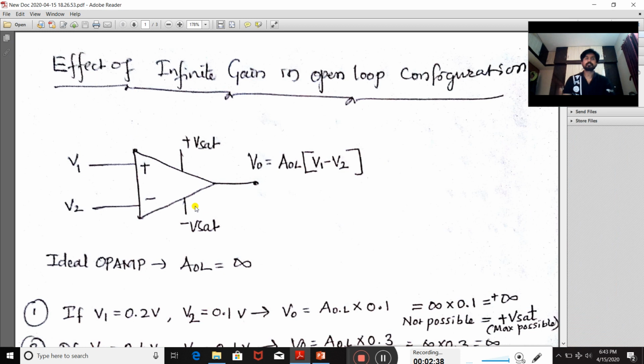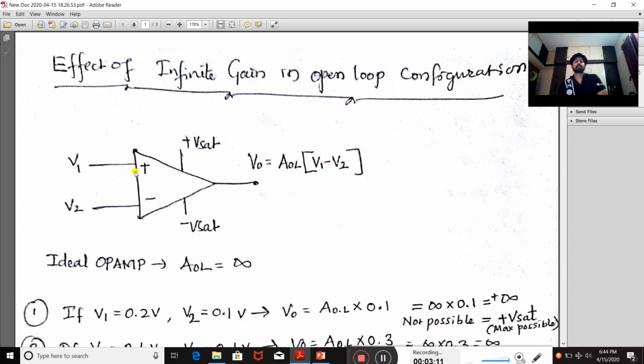In the last class I told you that the open loop gain is practically of the order of 10 raised to 5 to 10 raised to 6, and ideally it will be infinite. If it is a very high value of gain, then how does it affect its functioning? Let's see step by step.